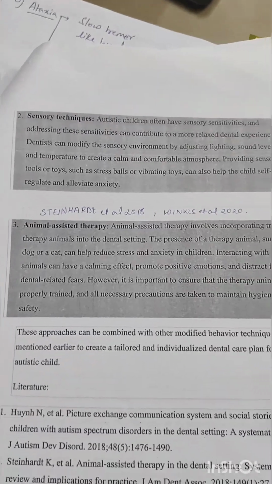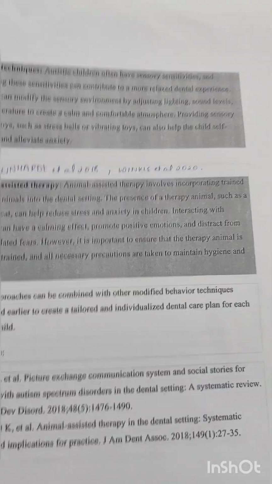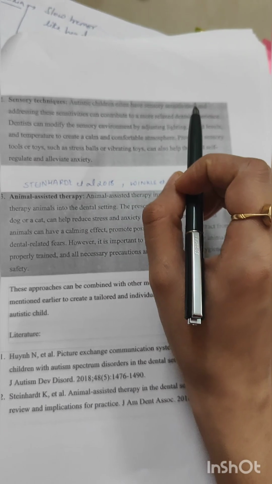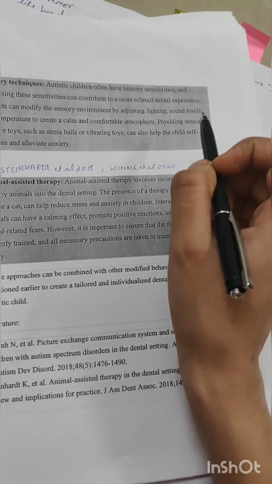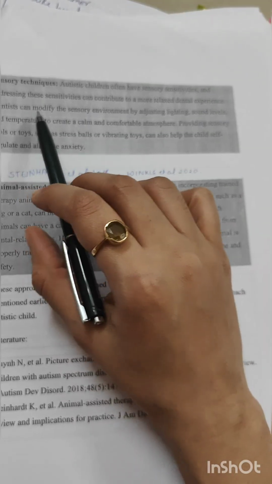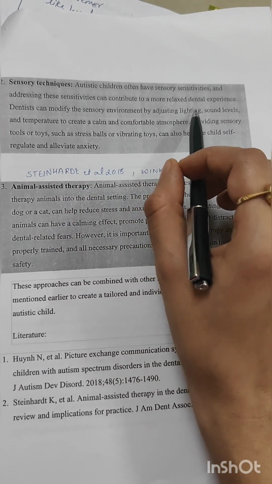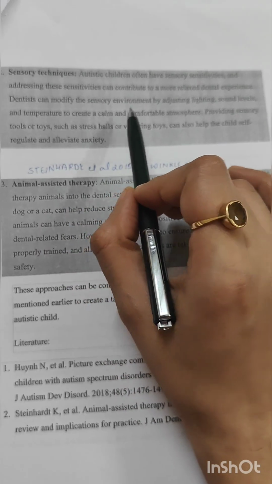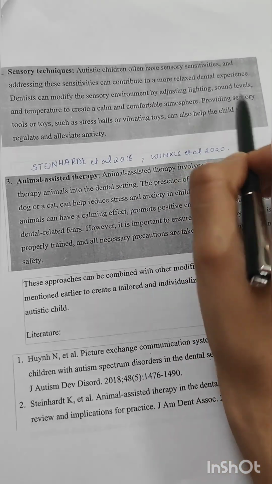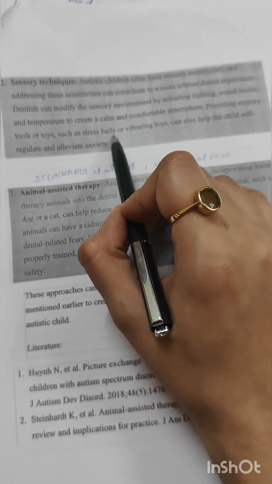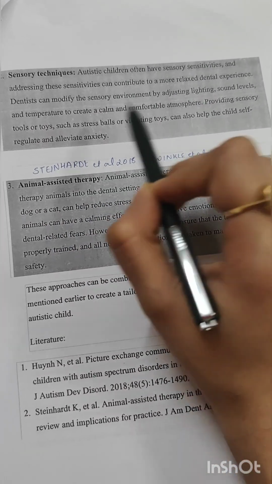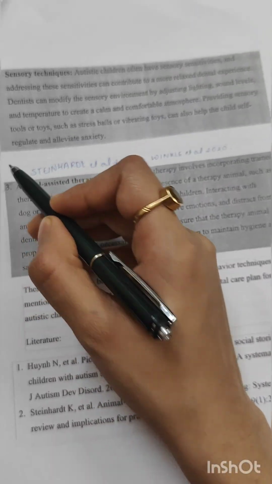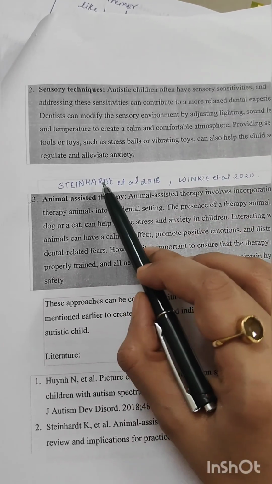Now next is the sensory technique. Autistic children have sensory sensitivities, and addressing these sensitivities can contribute to a more relaxed dental experience. Dentists can modify the sensory environment by adjusting the lighting, sound levels, and temperature to create a calm and comfortable atmosphere. Providing sensory tools or toys such as a stress ball or vibrating toys can also help the child self-regulate and alleviate the anxiety.